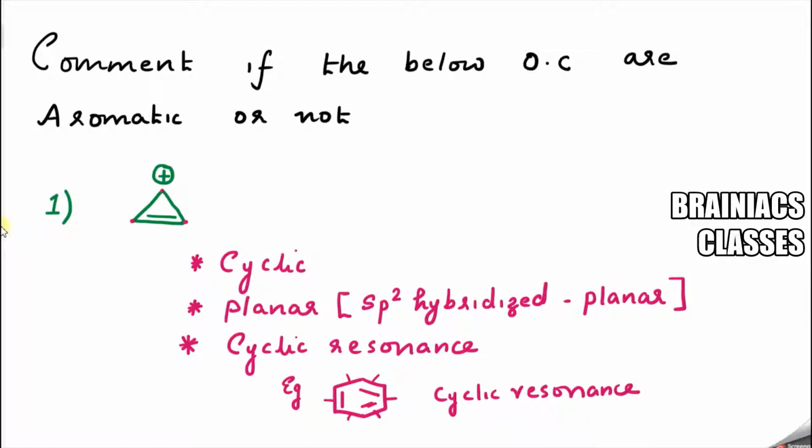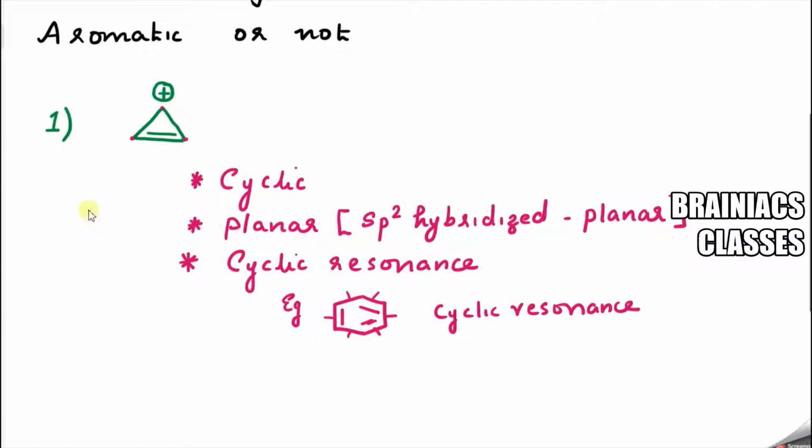Now suppose the given question is this one. Then it will be very easy to distinguish. Here I know there is double bond, double bond, then single bond, single bond, single bond. So there is resonance from this portion to this portion: double bond, single bond, double bond.